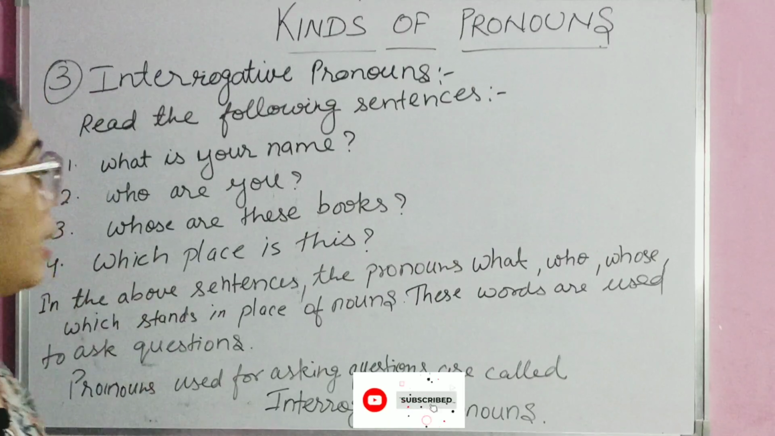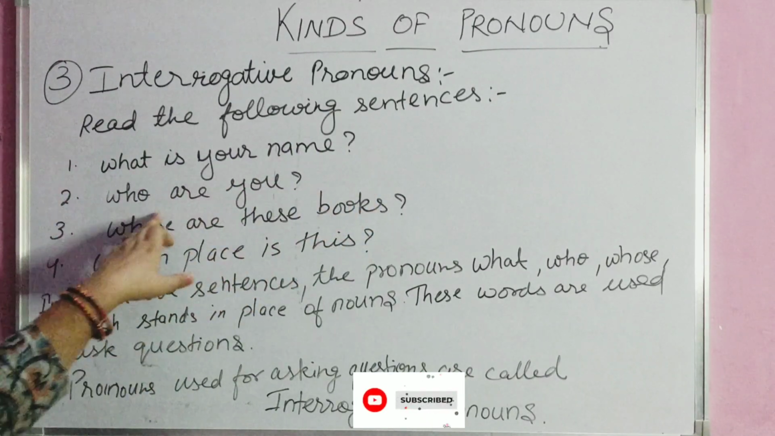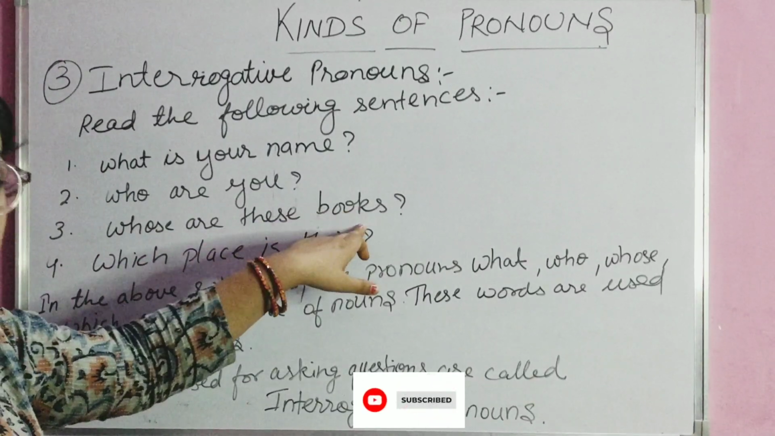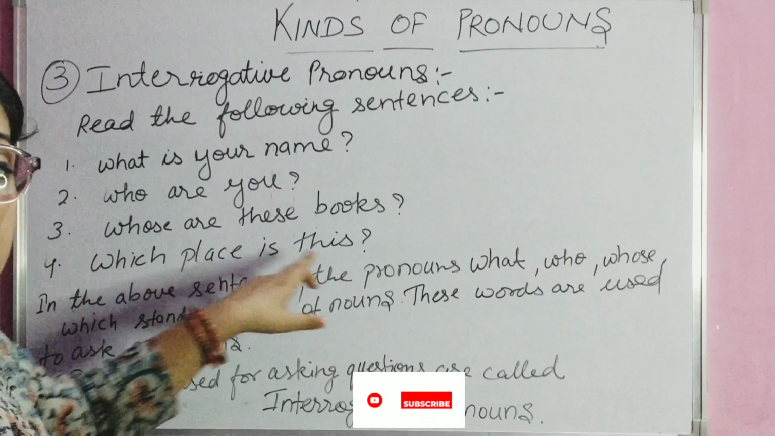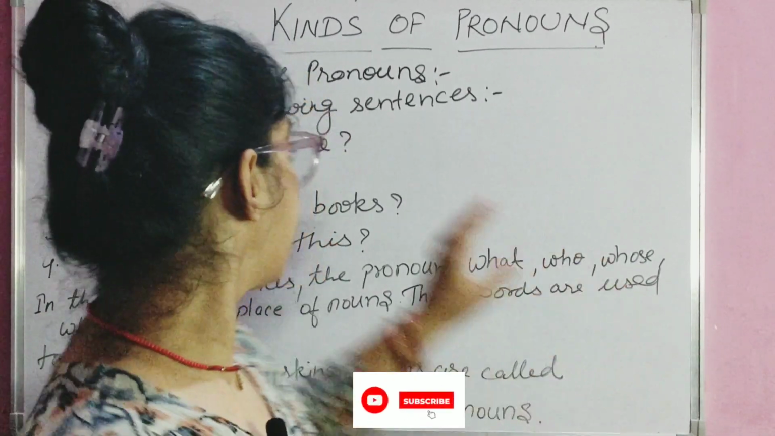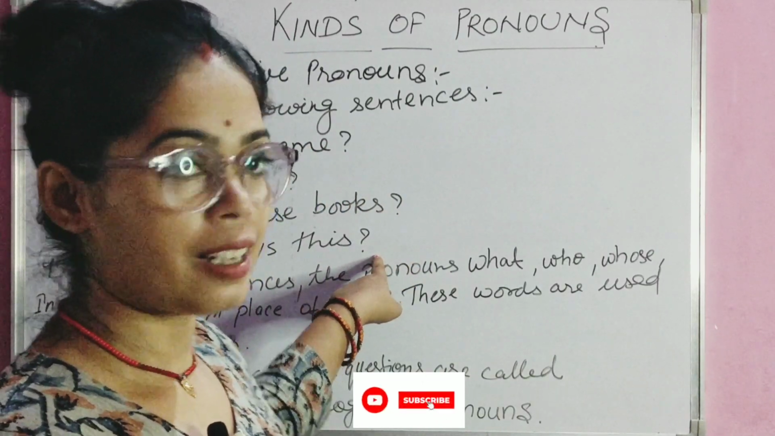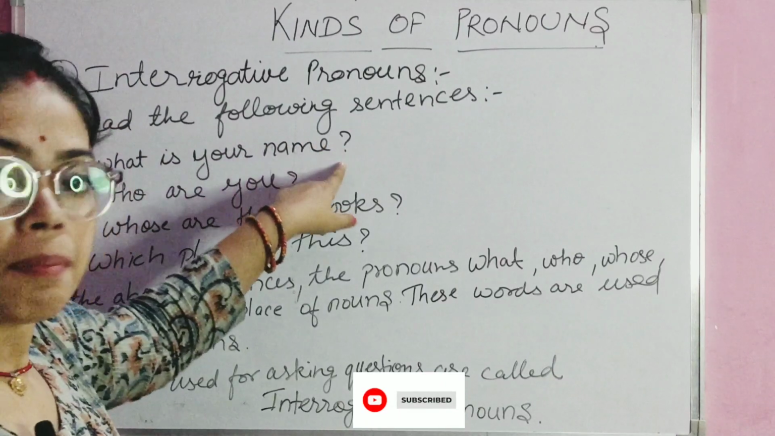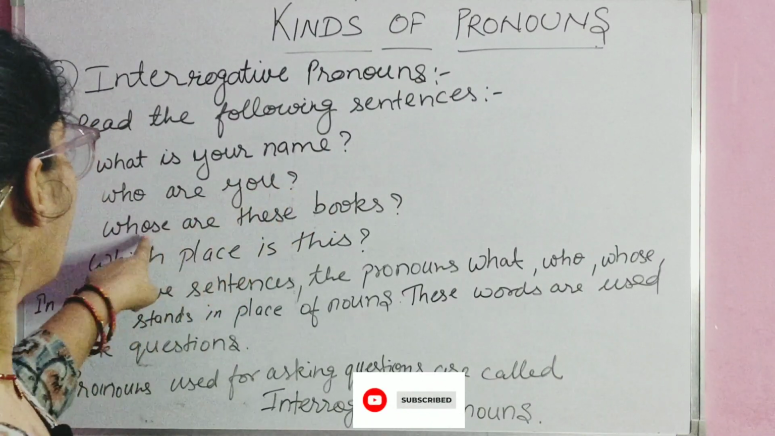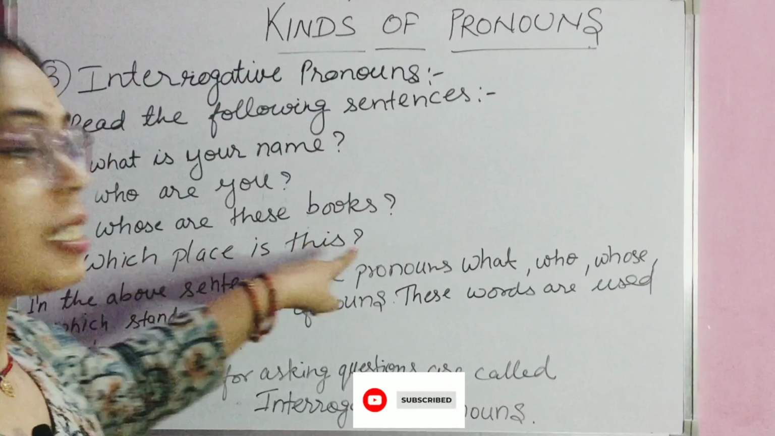You can see, let's read once again. What is your name? Who are you? Whose are these books? Which place is this? Students, what can you see in this? You can see a question mark here, right? What is your name? Question mark. Who are you? Question mark. Whose are these books? Question mark. Which place is this? Question mark.